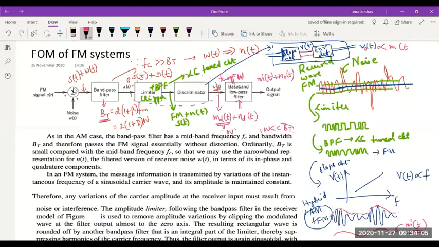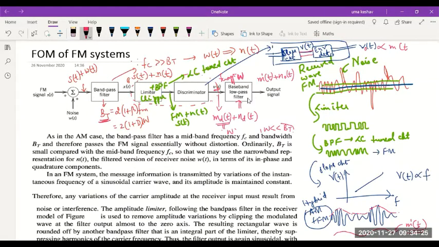So the FM receiver has the received FM signal with noise, white noise, then a band pass filter with bandwidth BT, and the output of the band pass filter x of t will be the FM signal s of t plus filtered noise n of t. Then we'll use a limiter.